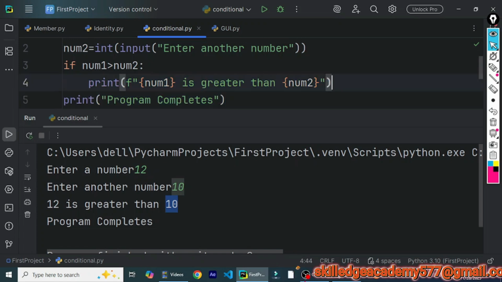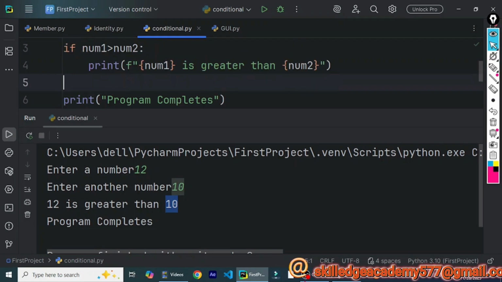Now if I have to specify a statement for the false scenario: the if block will be executed if the condition is satisfied, but what if the condition is not satisfied? Say the first number is not greater than the second number. In that case no statement has been defined to be executed. For that we have the else block.